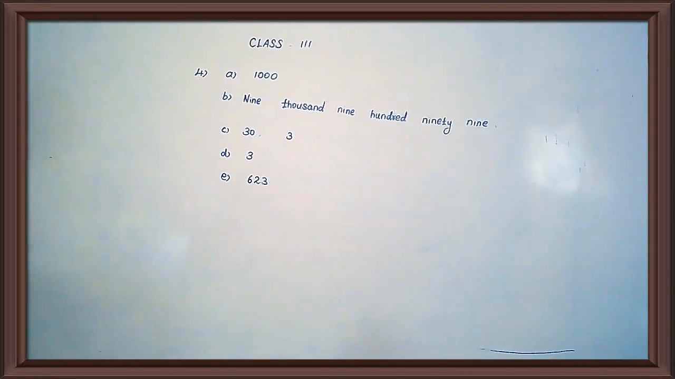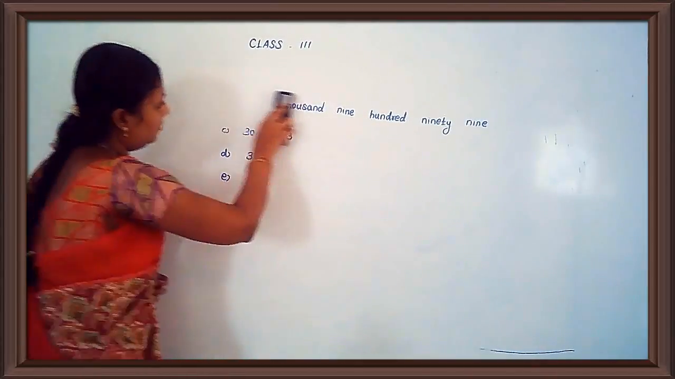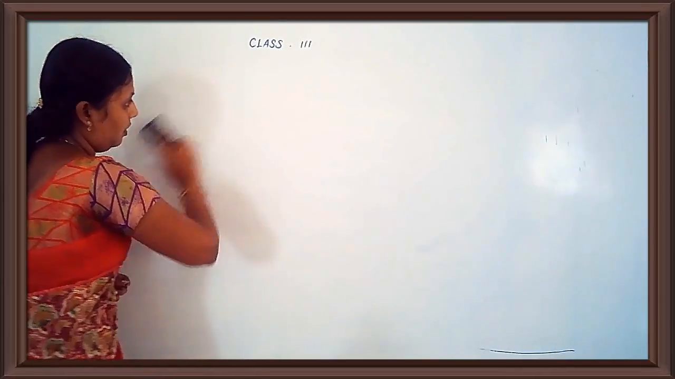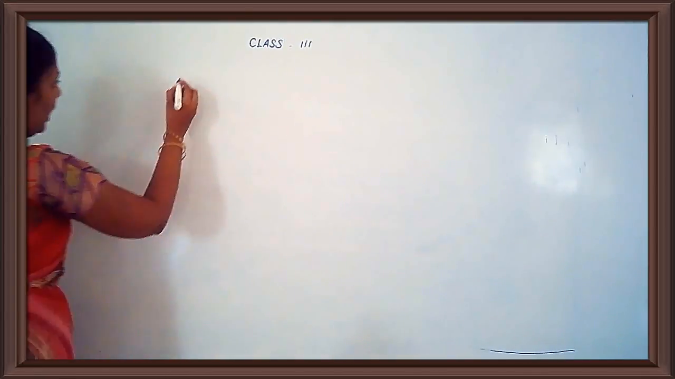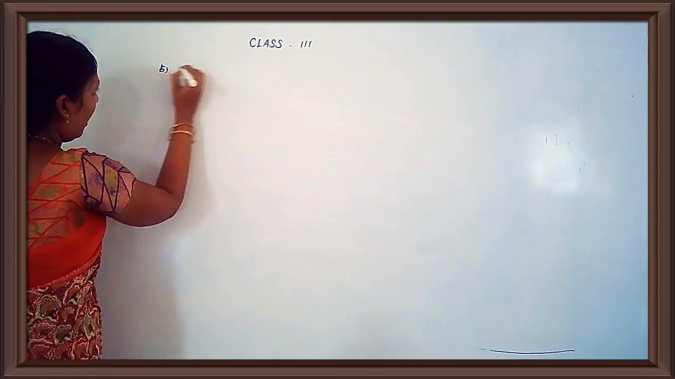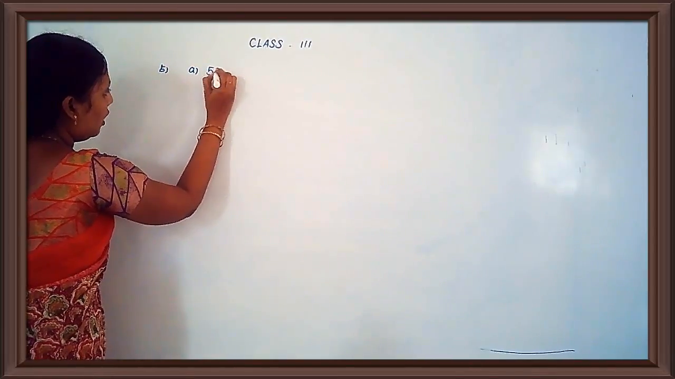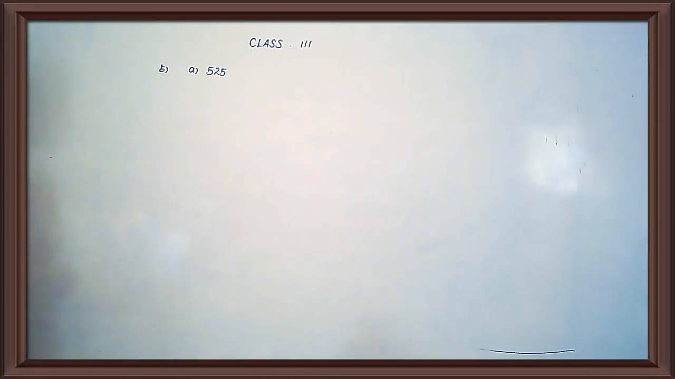Then see the fifth one. Complete the following. A. 526 is 1 more than. What will come? 525. Okay. Fifth one, A answer, 525.